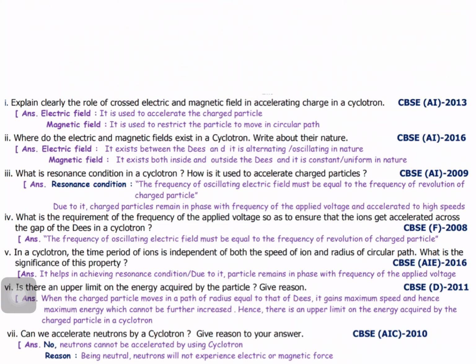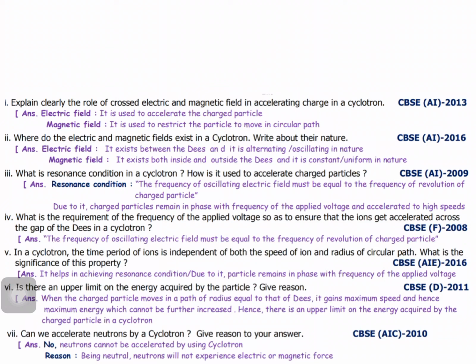What are both frequencies? One is the frequency of the oscillating electric field. The second one is the frequency of revolution of the charged particle. When the two are equal, what happens? The resonance condition is attained. At the resonance condition only, the charged particle gets more energy. So due to it, the charged particle remains in phase with the frequency of the applied voltage and is accelerated to high speed. Next question.